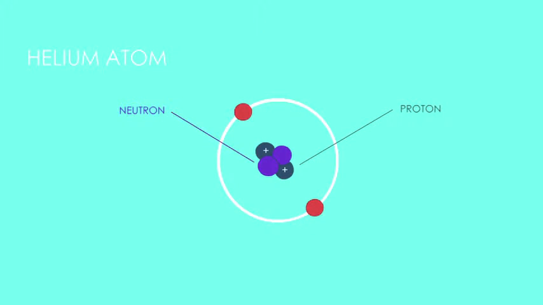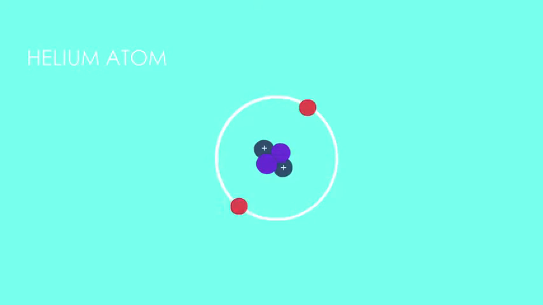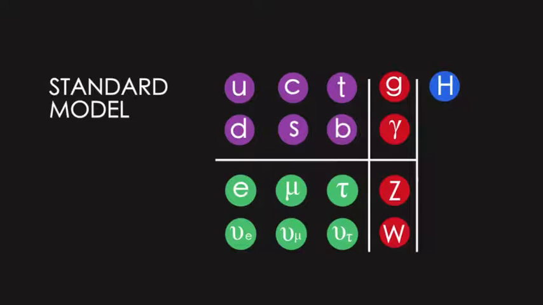An atom has a nucleus with protons and neutrons and is surrounded by shells of electrons. But what are protons, neutrons, and electrons made of? Protons and neutrons are made of more fundamental particles called quarks. Electrons are, well, just electrons. The standard model is like the periodic table of elements, but instead of elements, the chart involves a zoo of particles. The standard model is incomplete and doesn't explain everything like dark matter or gravity.